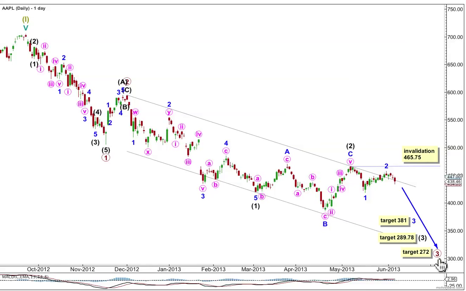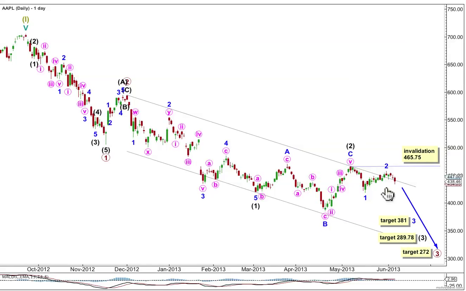Primary wave 3 should be the strongest downwards wave of the 5 within an impulse, and it should show an increase in momentum beyond that we've seen for primary wave 1. We haven't seen that yet, so the third wave is incomplete. With an intermediate wave 3, we probably have minor 1 and a long-lasting deep second wave correction, and minor wave 3 just in its very early stages. It will reach 1.618 the length of minor 1 at 381, and that target is probably a couple of weeks or so away. Intermediate wave 3 will reach equality in length with intermediate wave 1 at 289.78.